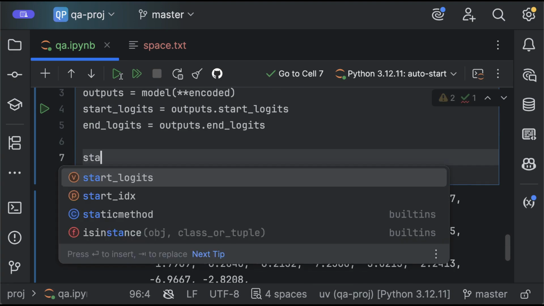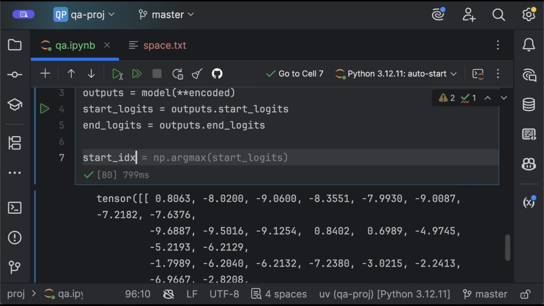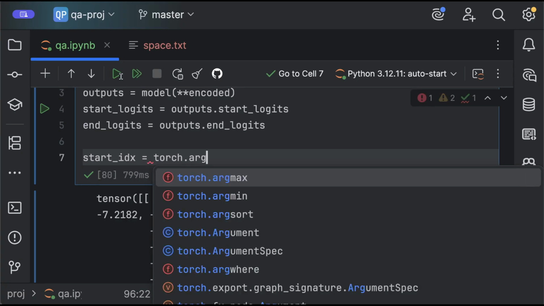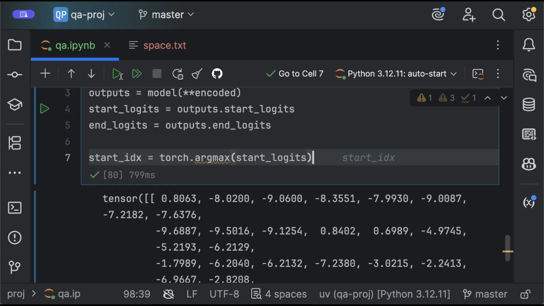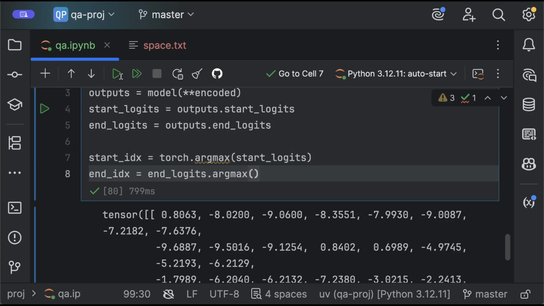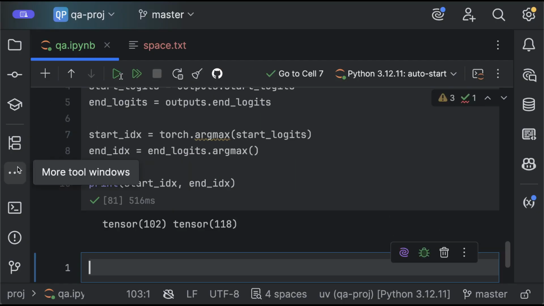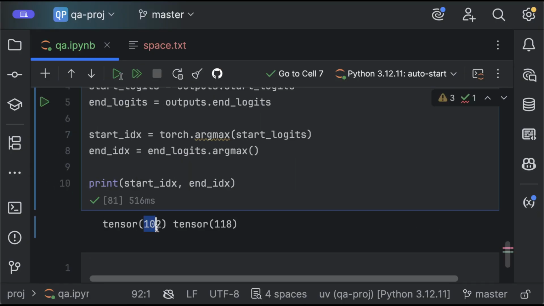So to get the index, I can create a start index, and I'm going to use torch to get the argmax from this list of scores. The same thing for the end index. And now that I have them, let's print the start index and the end index. So I know that from index 102 to 118 is where my answer is. So this is an interval, right?